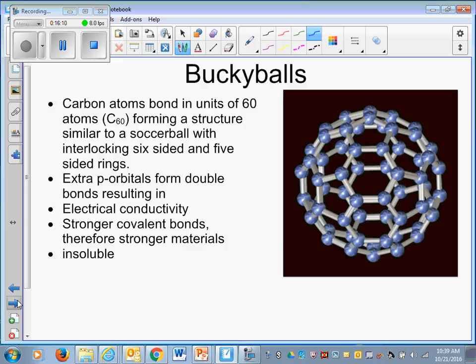Next are those buckyballs, where you see each carbon is bonded to three again. Carbon atoms bond in units of 60 atoms, forming a structure similar to a soccer ball with interlocking six-sided and five-sided rings. Extra p orbitals, those double bonds are there, and that makes them conduct electricity again. They have strong covalent bonds, and they're also insoluble. So that's about it.